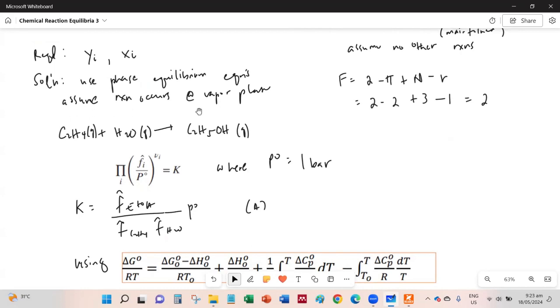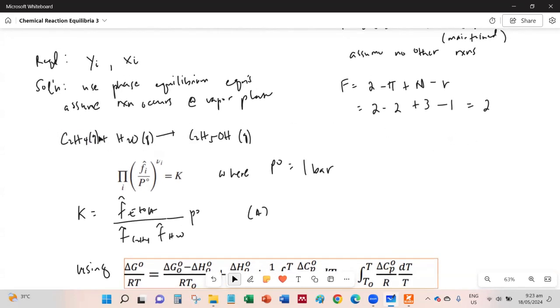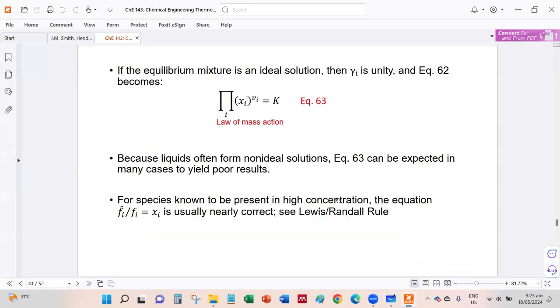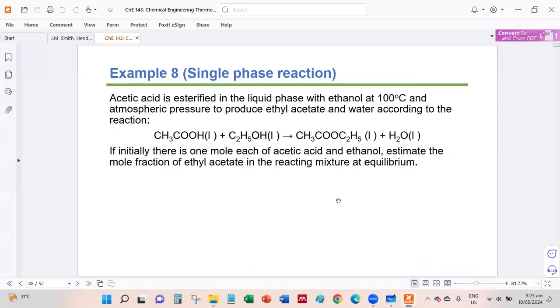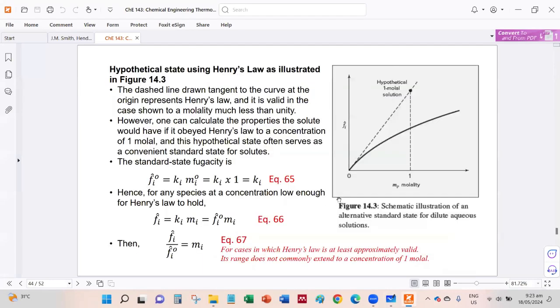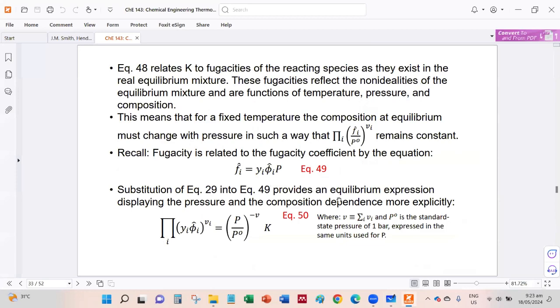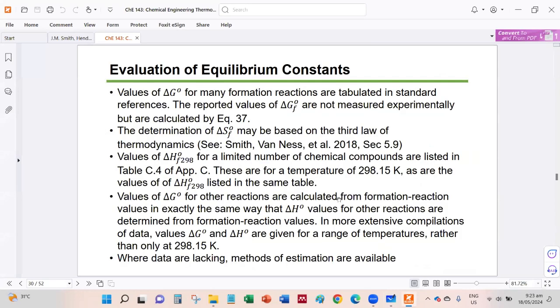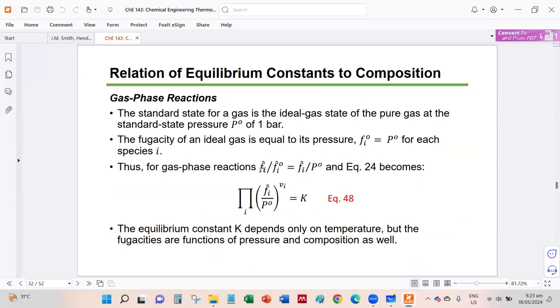The first thing that we can assume is the reactions occur at the vapor phase. So if we write the reaction in vapor phase, it would be this one. Just add the g, meaning all of the species are in vapor phase. Then we make use of the equation. Okay, this is the equation that we established for the gas phase reaction. Let me go back to that slide here. Okay, so this is the base equation for gas phase reaction.